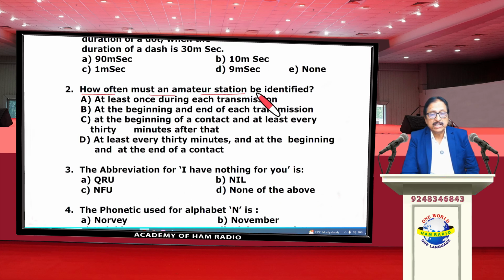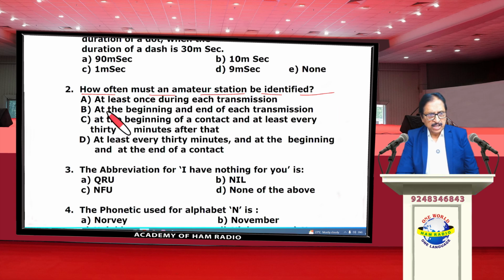How often must an amateur station be identified? Actually, when contacting another station, ham radio stations have to identify themselves at the beginning and ending compulsorily.